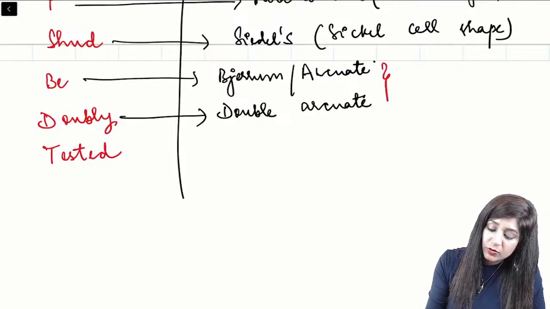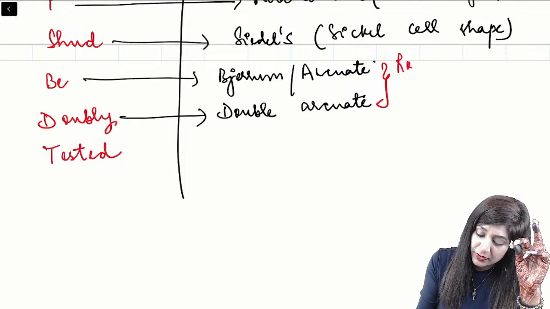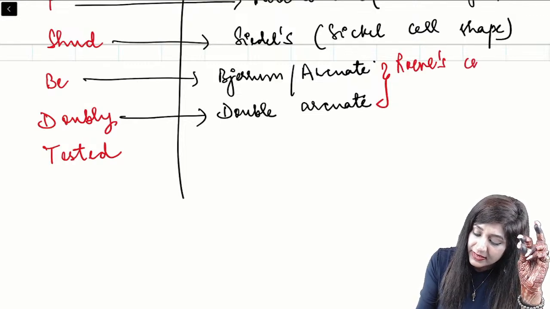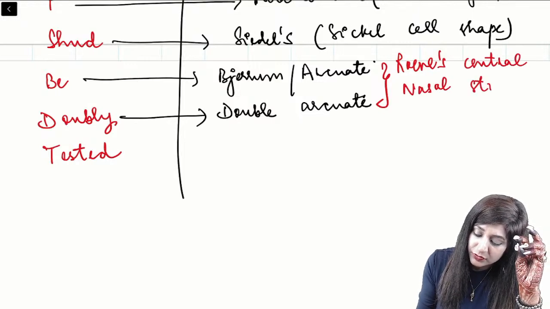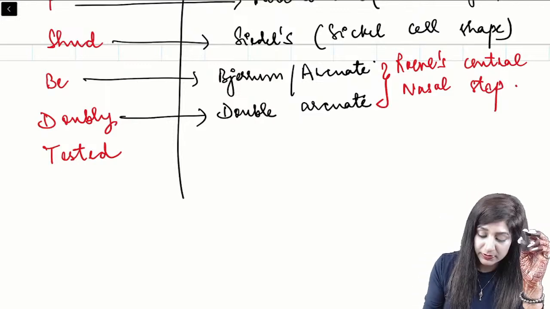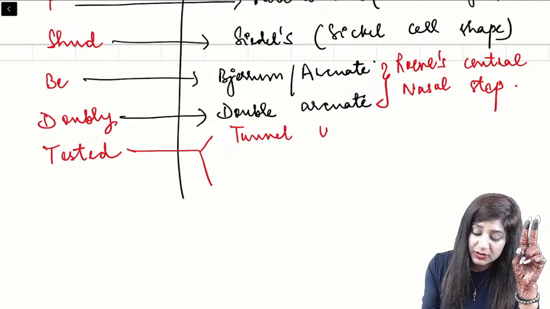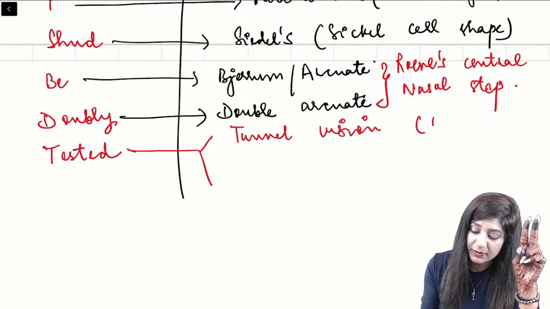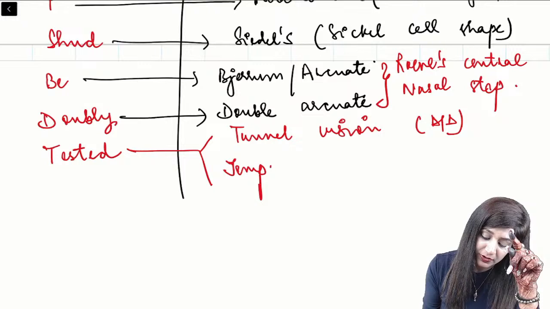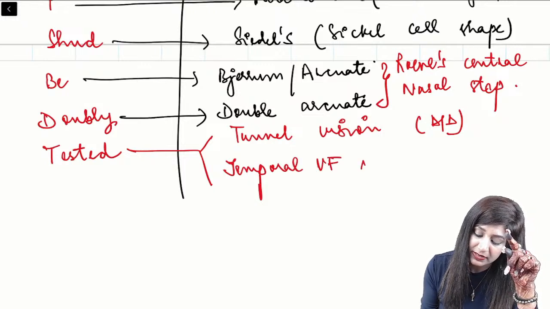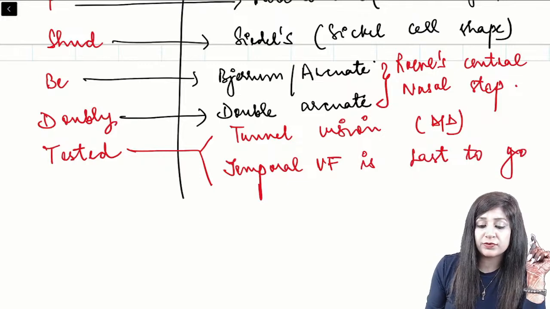And due to the unequal contraction of the arcs, because we have two arcuate scotomas, we can have the Roenne's central nasal step. Roenne's central nasal step pattern is formed. Then we have T-HEP, T for tunnel vision. This patient comes with tunnel vision, so it is coming under the DD of tunnel vision also. And T for temporal. The temporal visual field is last to go.